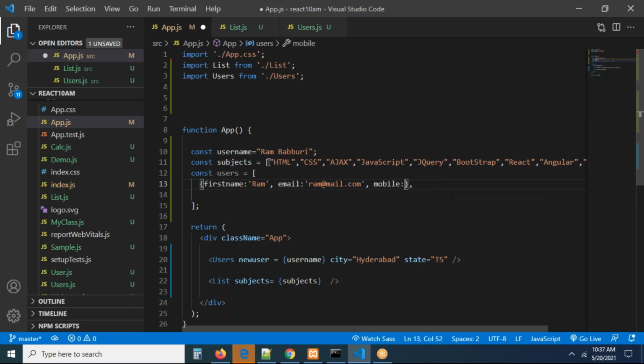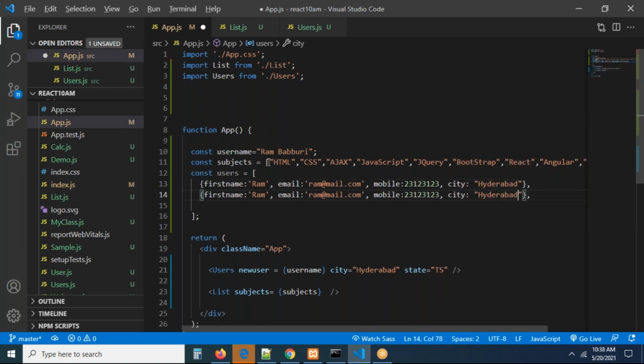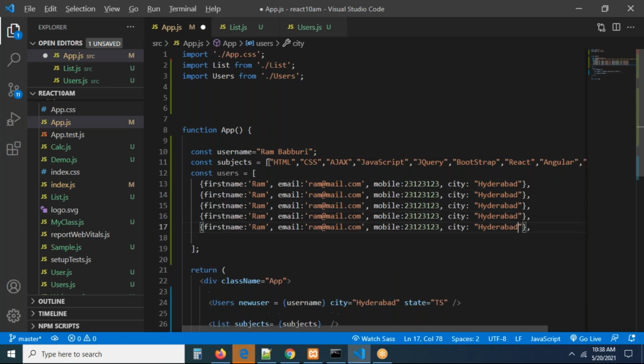Try to see how this is going to work for you. Mobile number is a number, right? Simply we can take it like this. This is a key and value pair combination, city colon HYD. I'm taking something like this: object one, object two, three, four, five, something like this you are taking.